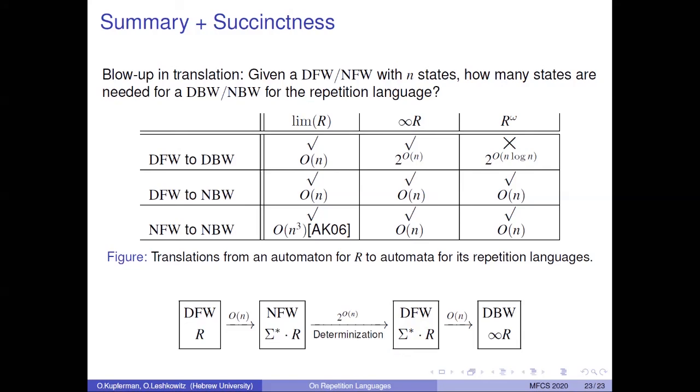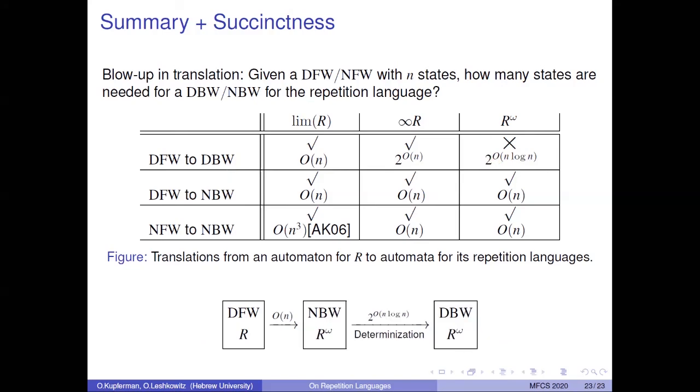The second blowup is from going from a DFW to a DBW for R omega. There is a 2 to the O of n log n blowup. Here we start with a DFW for R. There is no blowup when going to an NBW for R omega. And finally, by determinizing, we have a 2 to the O of n log n blowup when going to a DBW for R omega.